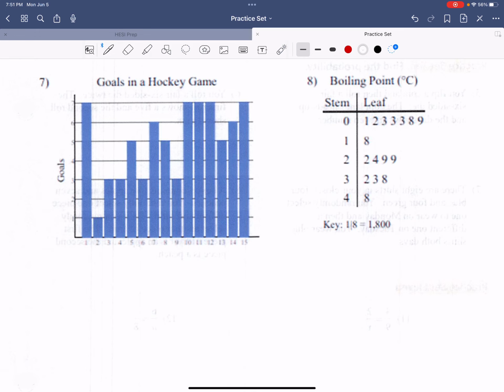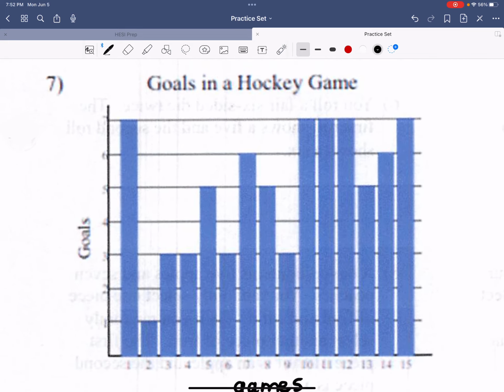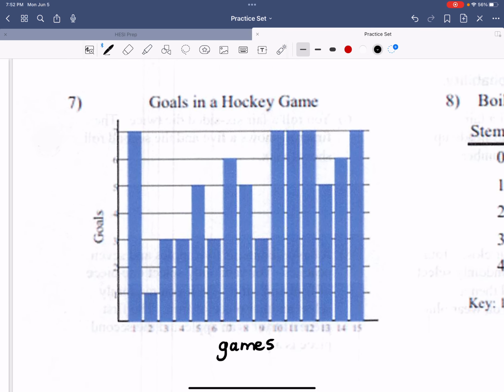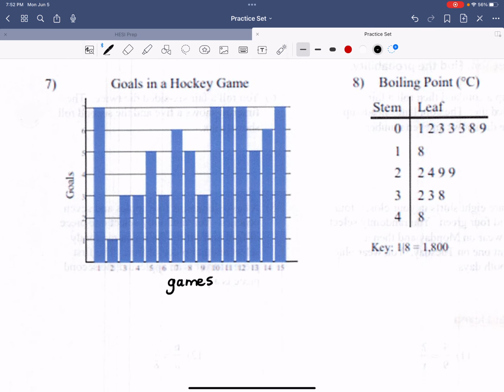Along the bottom, along the x-axis, we have the games, and on the y-axis, we have the goals. The goals are ranging from 1 to 7, and the games are 1 to 15. So Wayne Gretzky played 15 games, and these are his stats.